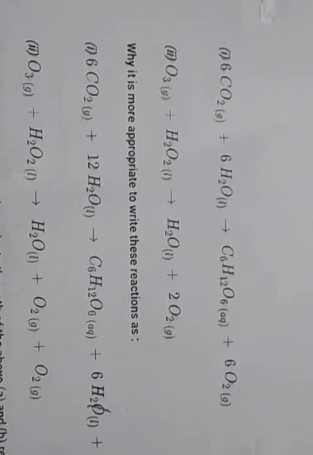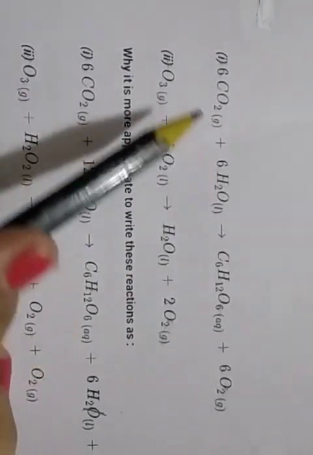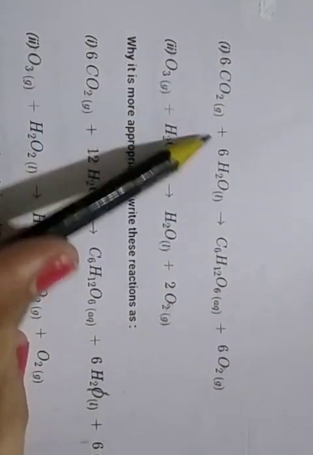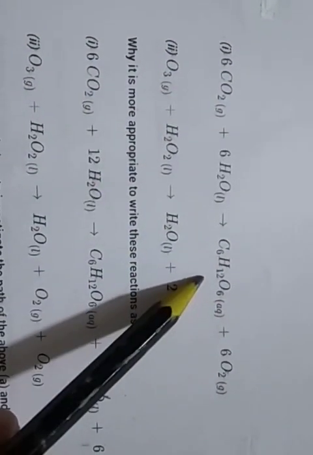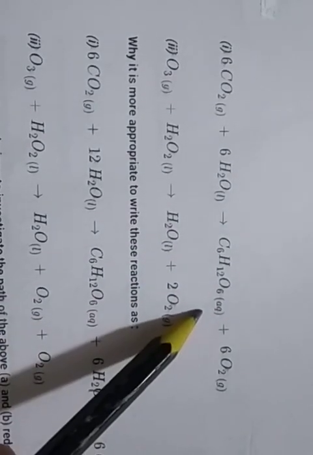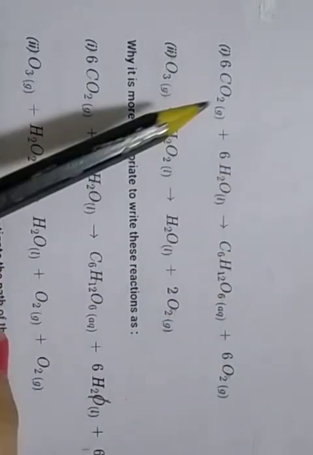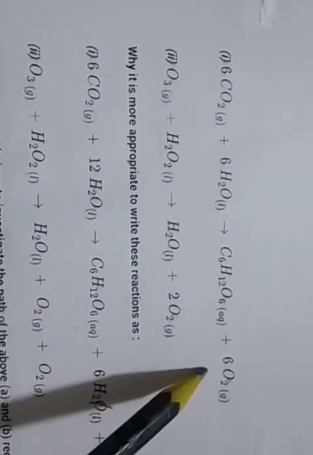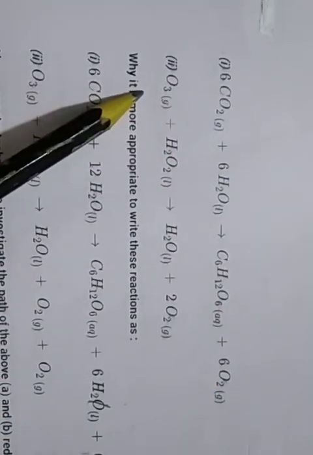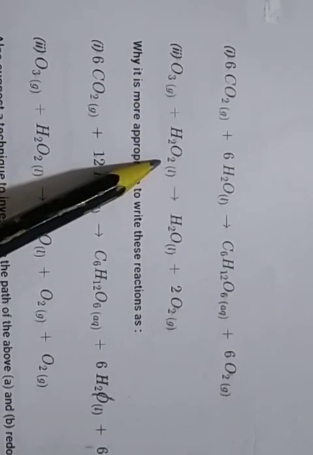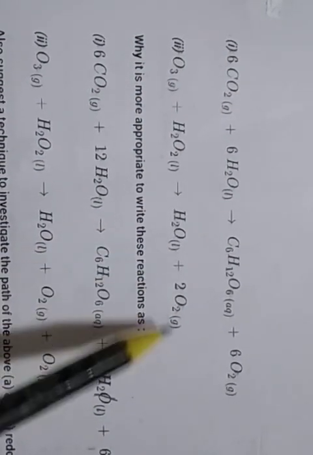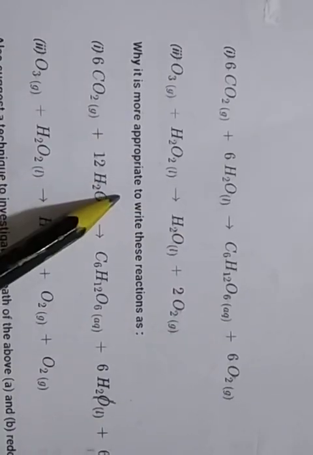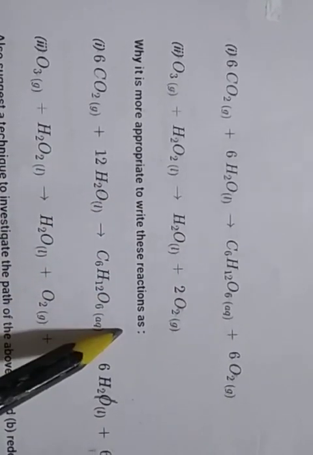Then question number 9, consider the reaction. The first and second equations are given: 6CO2 plus 6H2O convert into C6H12O6 plus 6O2. That means carbon dioxide reacts with water and converts into glucose and oxygen. In the second reaction, ozone reacts with hydrogen peroxide and converts into water and O2. So why is it more appropriate to write these equations differently?